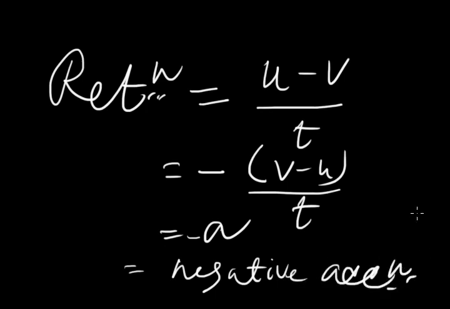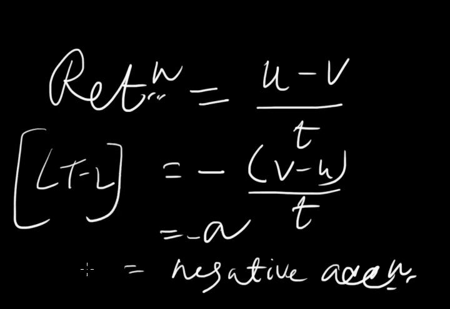So we can say that retardation is negative acceleration, and the dimensional formula of retardation is also the same as acceleration, that is L t to the power minus 2, and the units will also be the same, centimeter per second square or meter per second square.